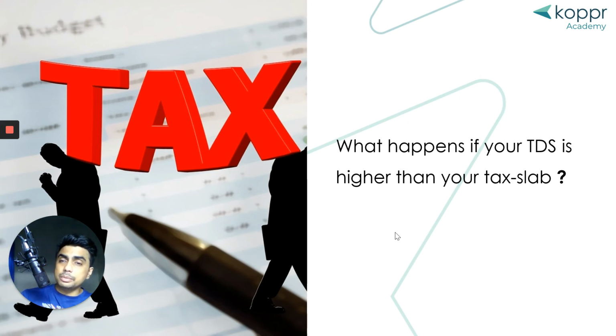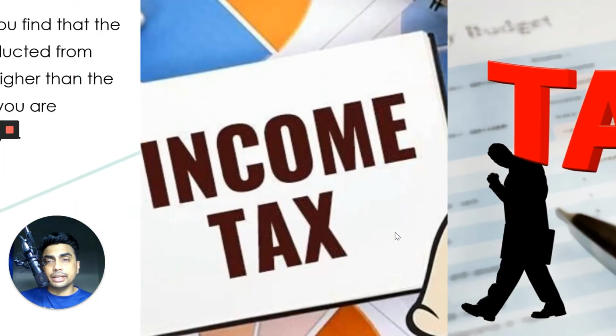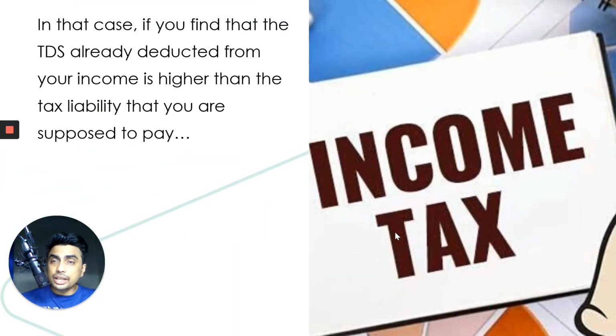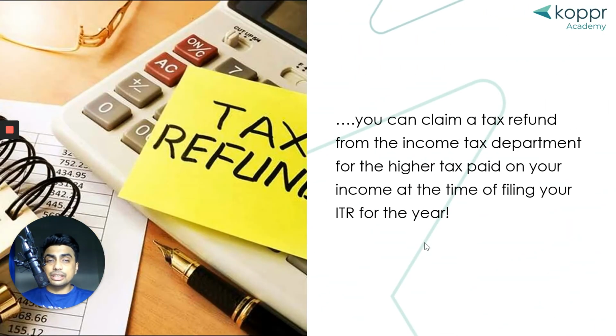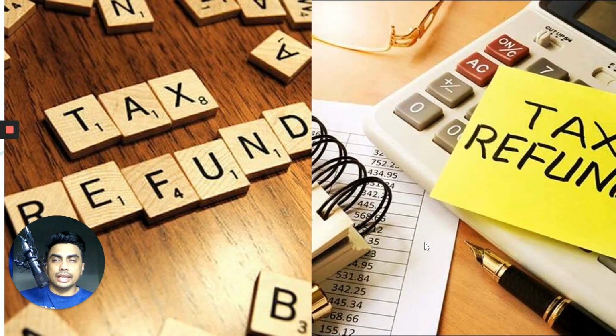So your tax slab is 20%, but 30% has been deducted. In that case, whenever you are filing an income tax return, the income tax department is going to repay you the differential income. So 30% minus 20%, which is 10% tax on your entire income, will be returned back to you once you file your income tax returns.